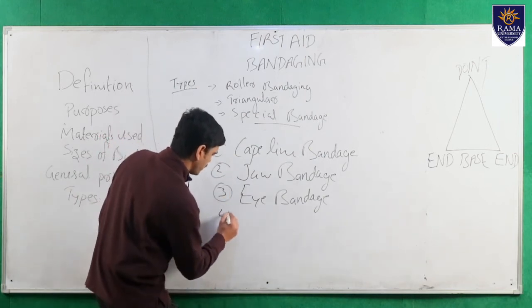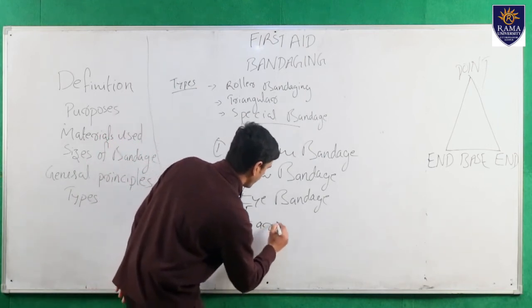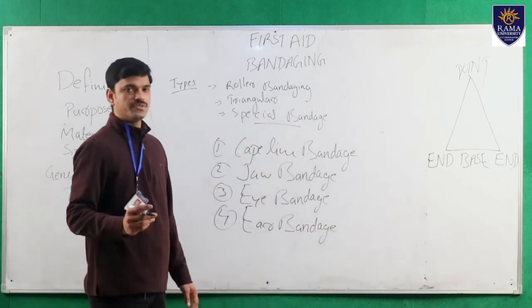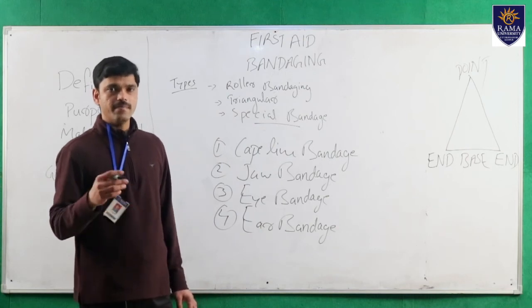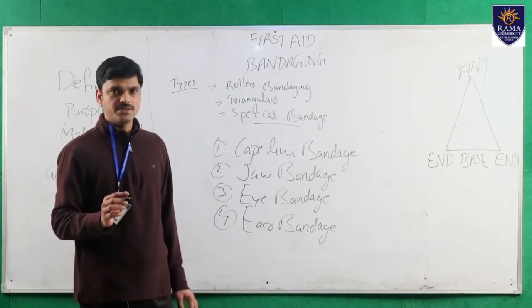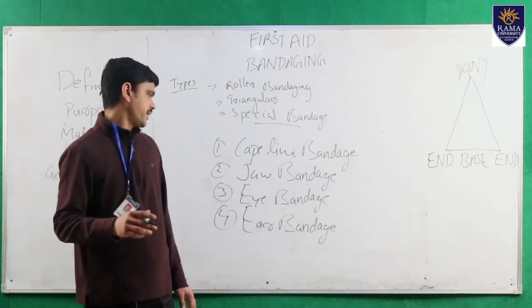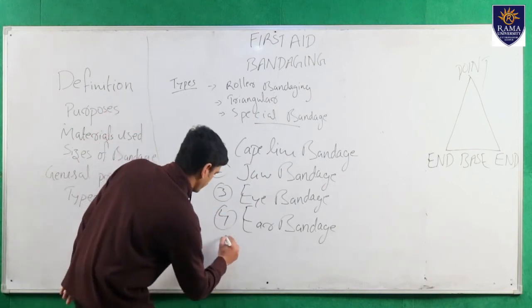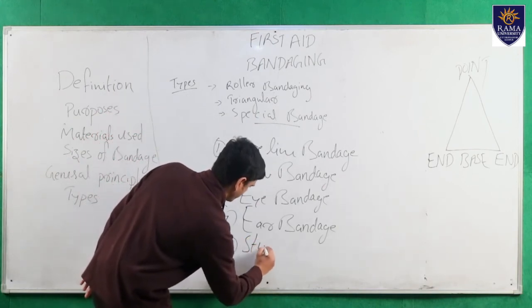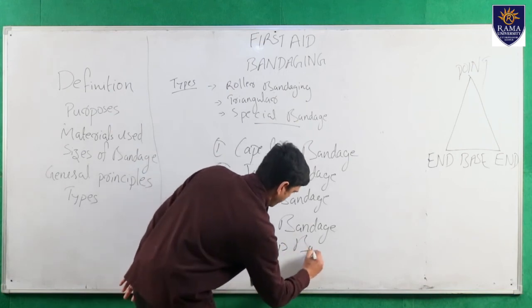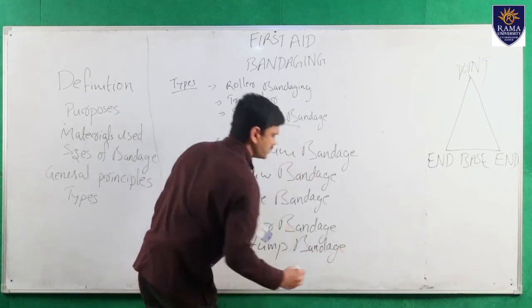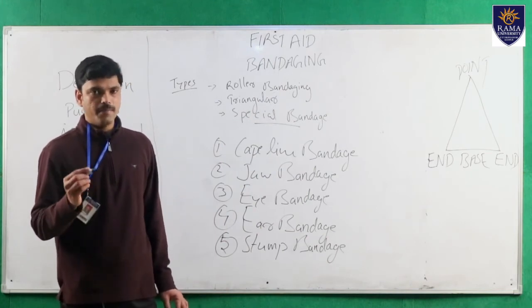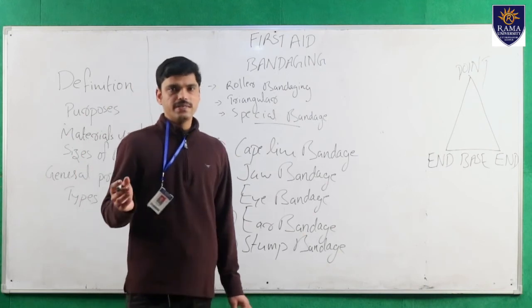And next one, ear bandage. Ear bandage is used to cover the ears. There is a single ear bandage and a both-ear bandage also. And next, stump bandage. Stump bandage is used to cover the stump part.